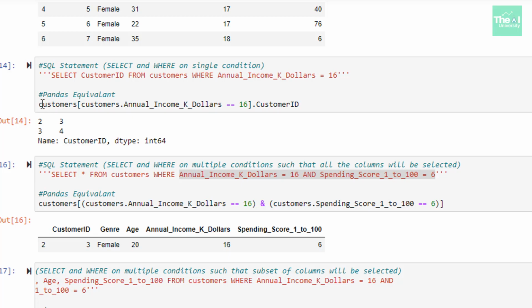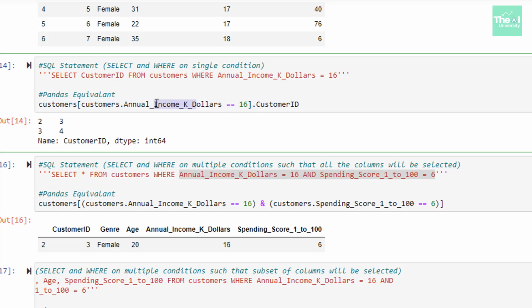You can see the pandas equivalent for this is this particular statement. Here we are filtering the records on the basis of a single condition only. The SQL statement uses this where clause to filter the records based on a particular condition, which is annual income in $1,000 equal to 16. The Python equivalent of this query is writing the name of the data frame first, followed by the condition, which is attached with the data frame name inside the square brackets.